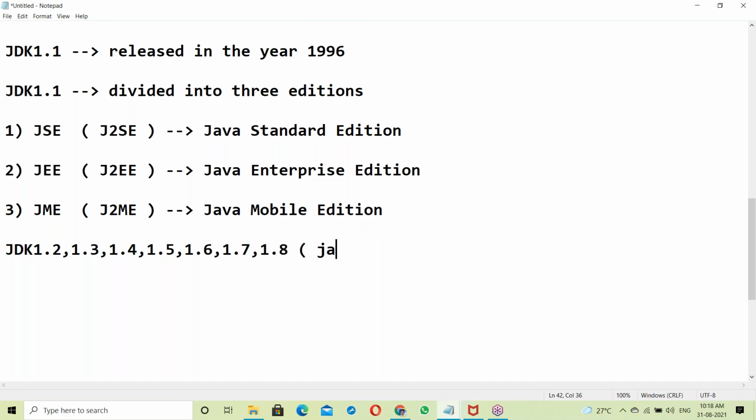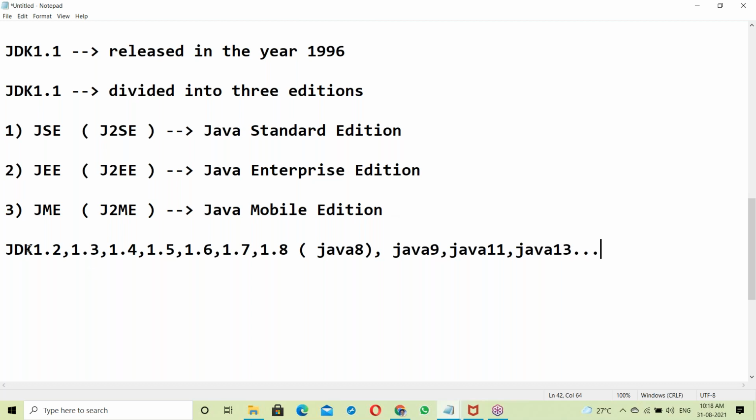From this it is called Java 8, then Java 9 features, Java 11 features, Java 13 features. Up to 13 we'll discuss all the features.